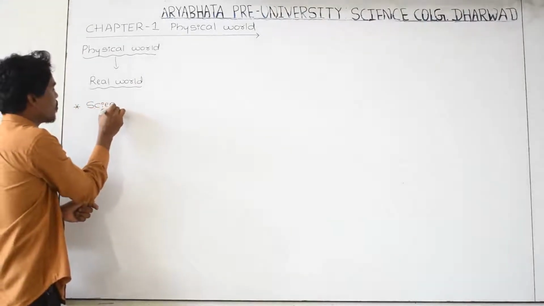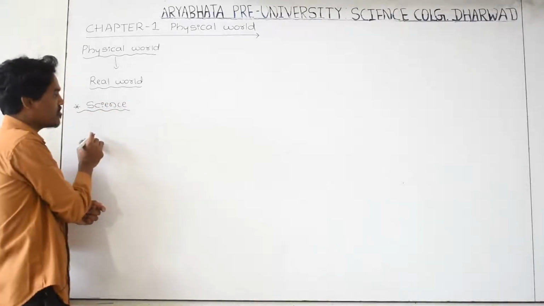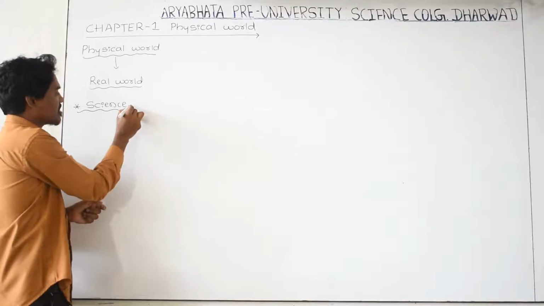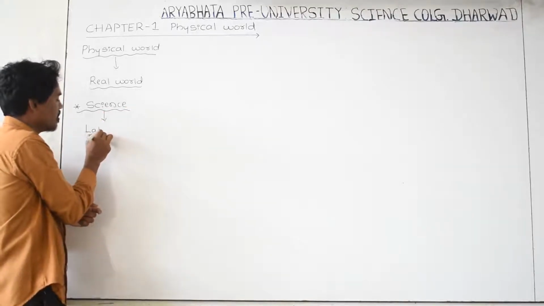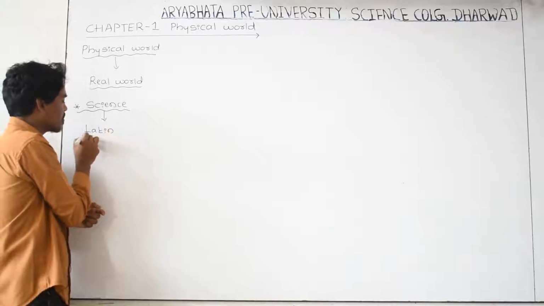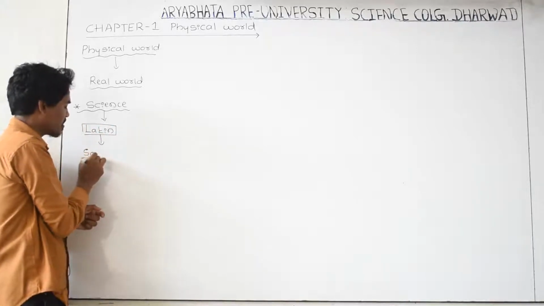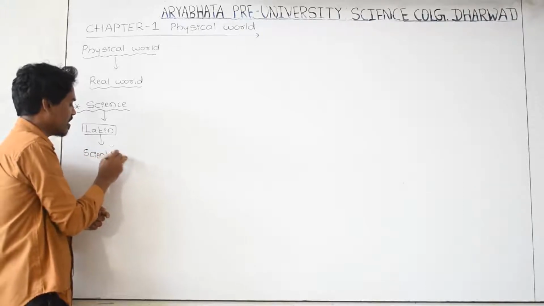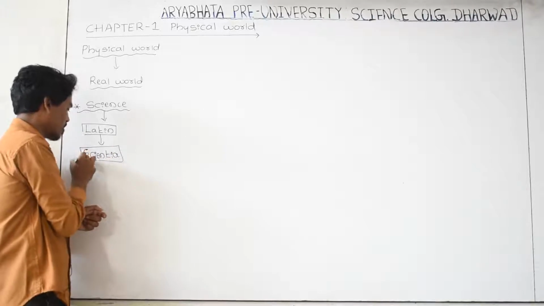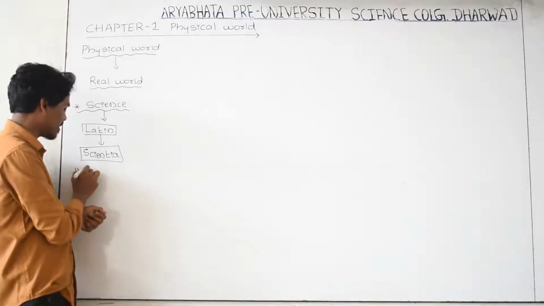And next we need to know what you mean by science. This is also very important. What do you mean by science? In the Latin language, the meaning of science is scientia. In which language? In Latin language. What is the meaning of scientia? The meaning of scientia is to understand.